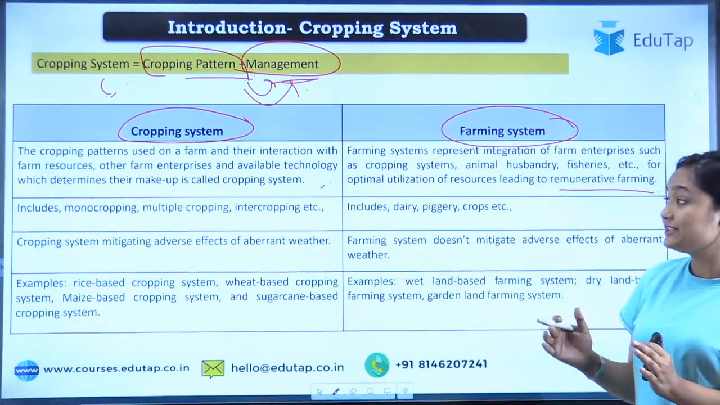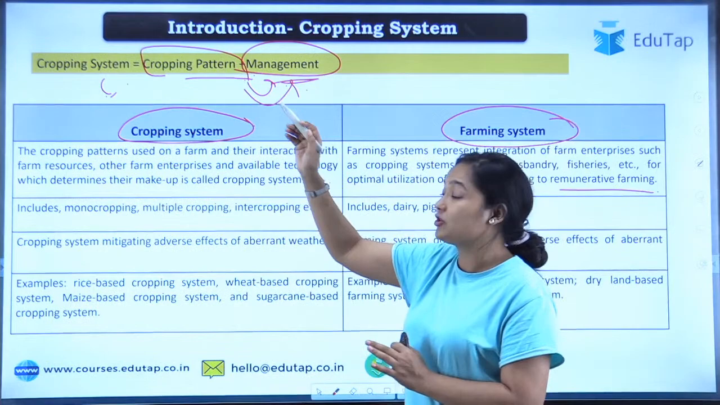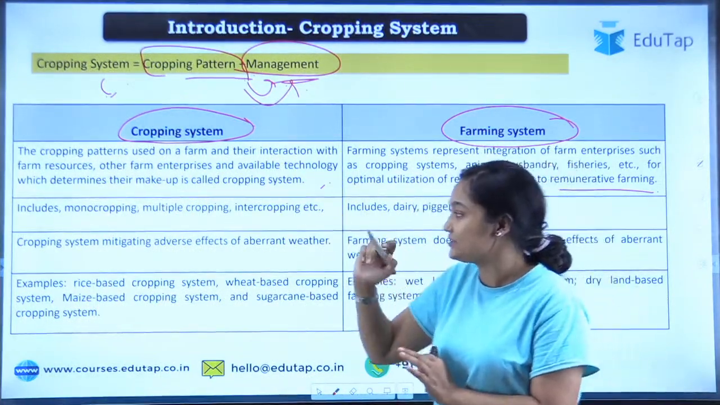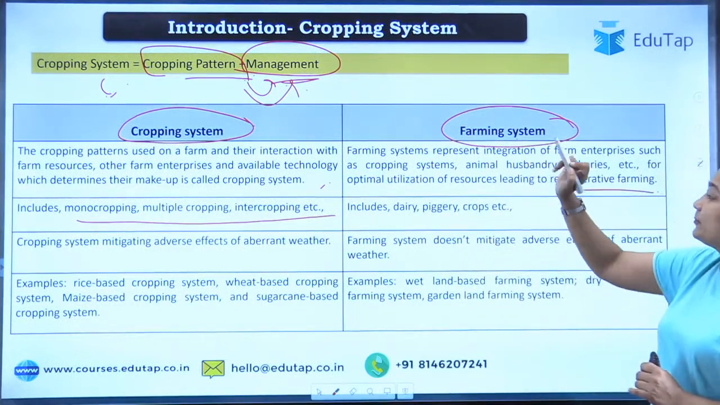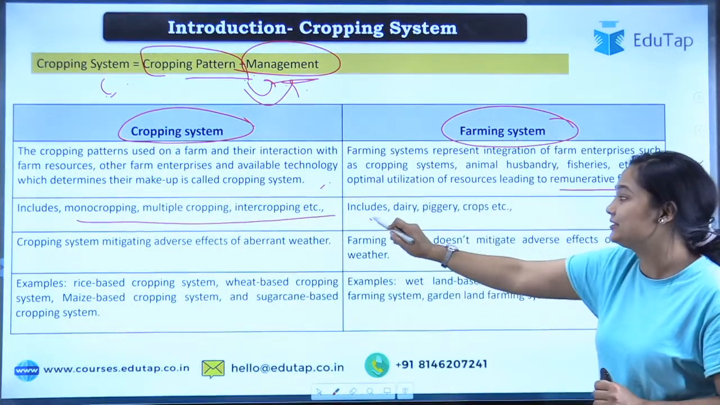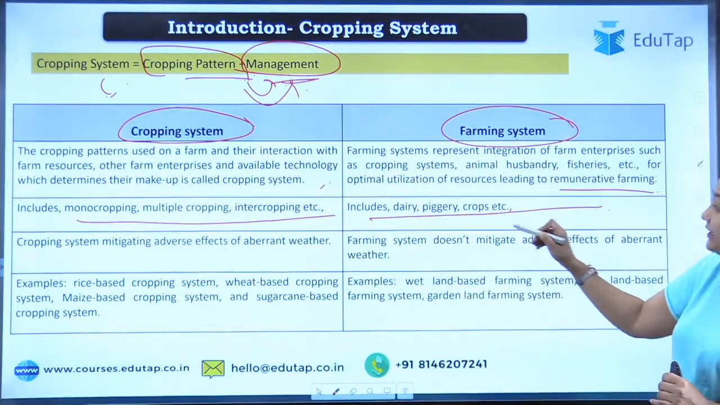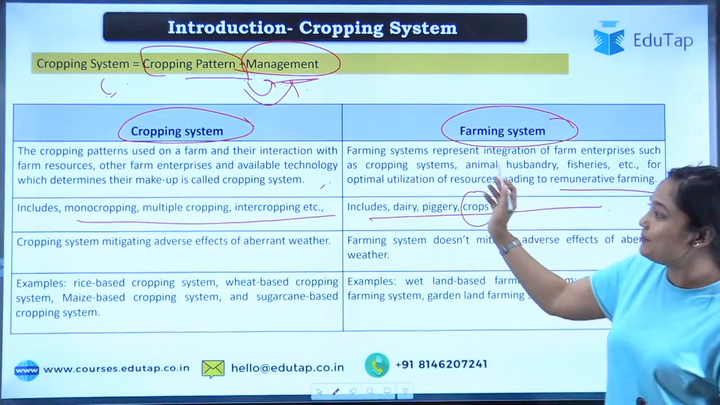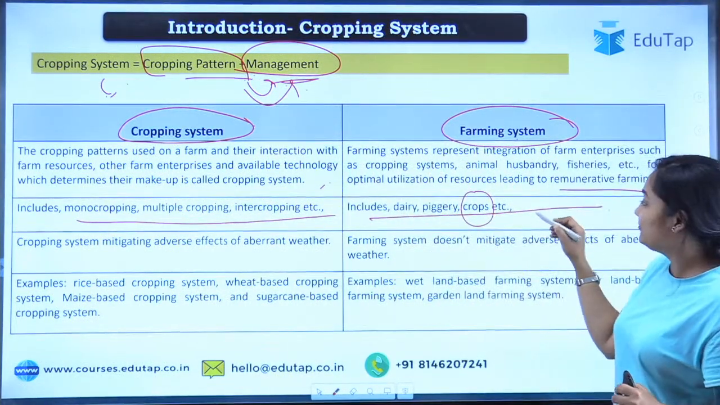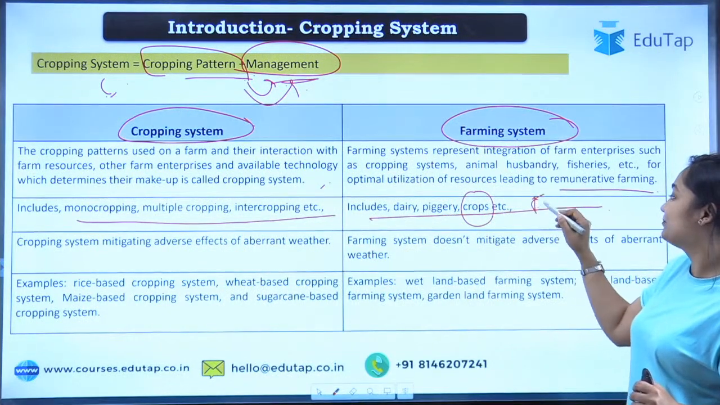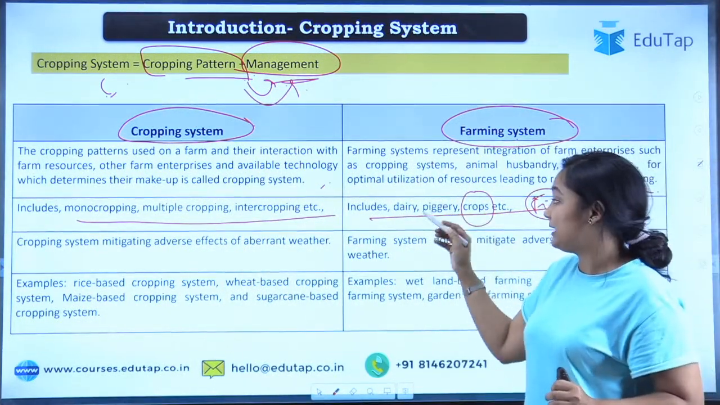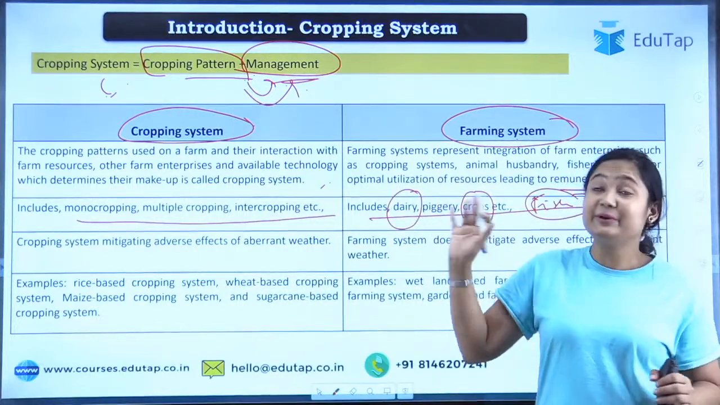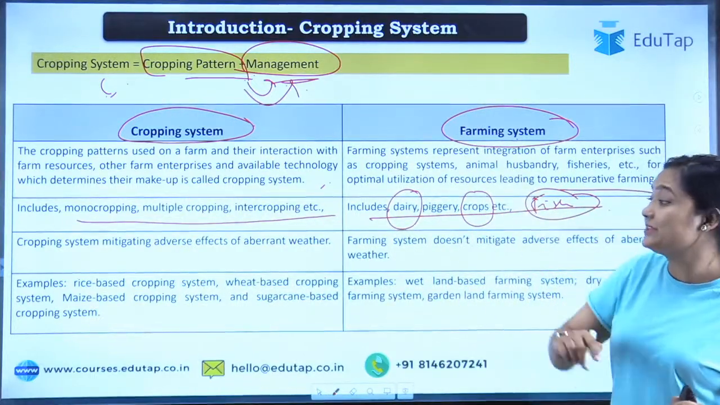Quite an easy definition. Talking about the cropping system, the parts are monocropping, multicropping and intercropping. Talking about the farming system, that includes dairy, piggery, crops etc. When we are only going for crop, that becomes the cropping system. When we are only going for, let's say, fishing, that becomes fisheries. When we are only keeping animals for milk, that becomes dairy. So those kinds of things are the farming system.